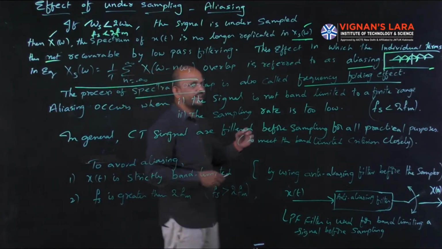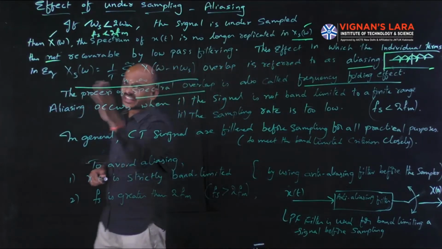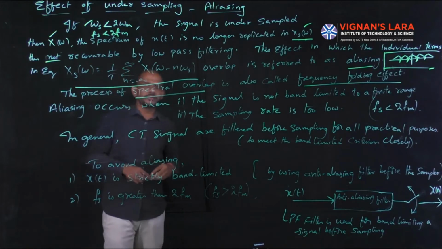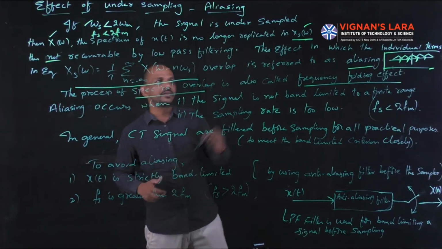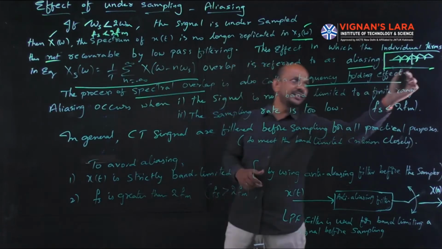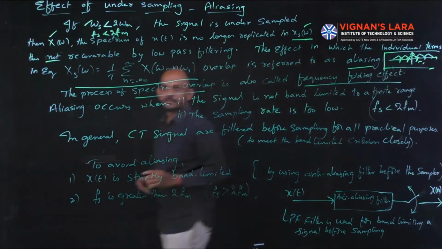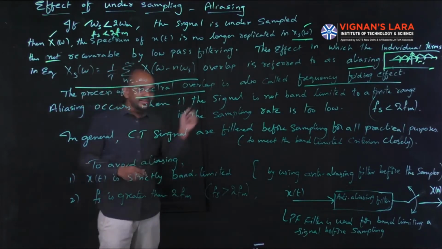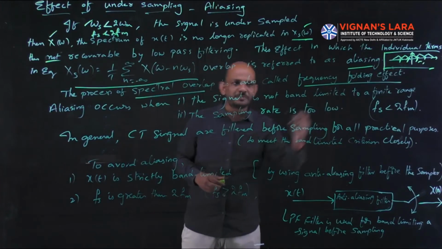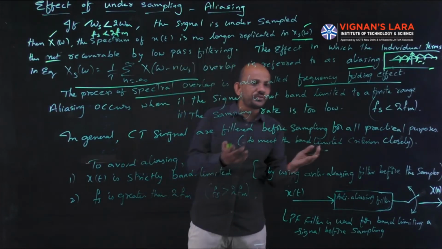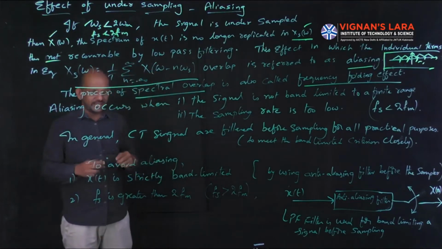Simply, if you want to define aliasing, the effect in which the individual terms in the equation Xs(ω) = (1/T) Σ (n = -∞ to ∞) X(ω - nωs) overlap is referred to as aliasing, as shown in the diagram, okay. Aliasing, clear? Now, this process of spectral overlap is also called the frequency folding effect.